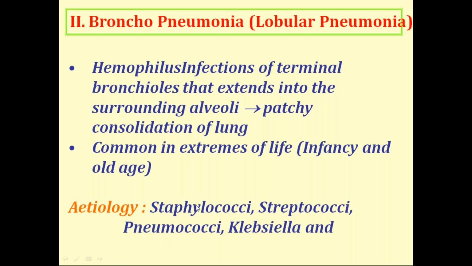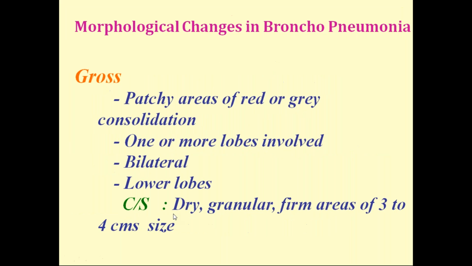Other organisms like streptococcus and pneumococci may also cause this bronchopneumonia. Coming to the gross changes, you'll see again consolidation areas very patchy, one area patchy, another area normal. One or more lobes are involved, usually bilateral, and the lower lobes are involved. It will be dry, granular, and consolidated areas.